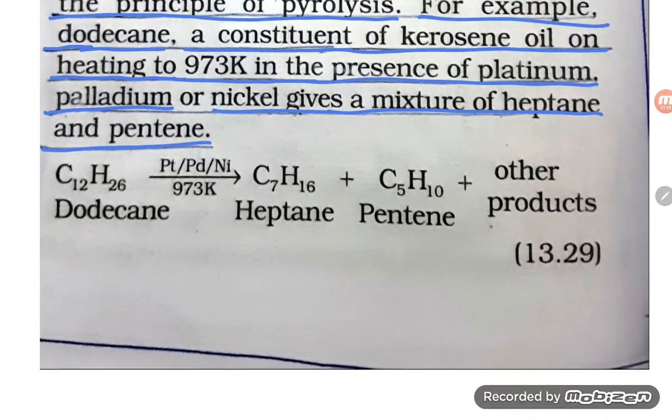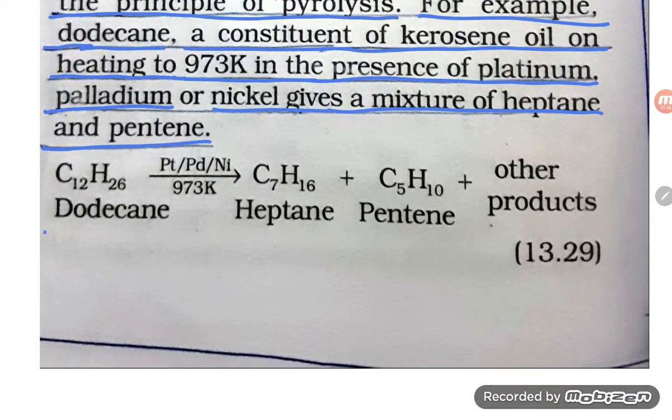So let us have a look over it, student. Dodecane means C12H26. So it is giving heptane plus pentane plus other gases in the presence of Pd and Ni at 973 Kelvin. So this reaction is known as pyrolysis, student.